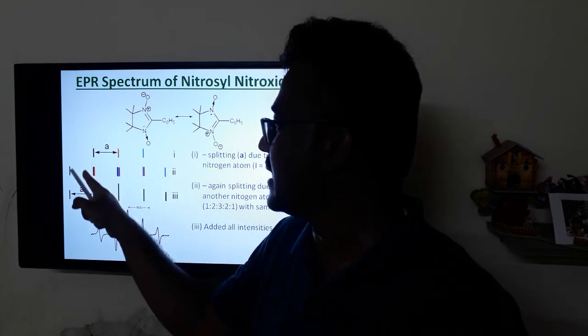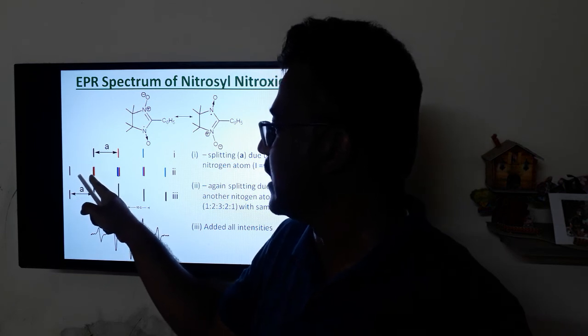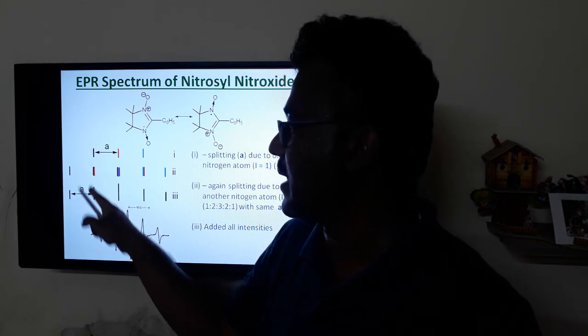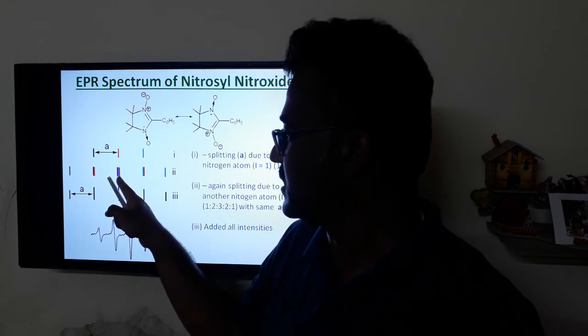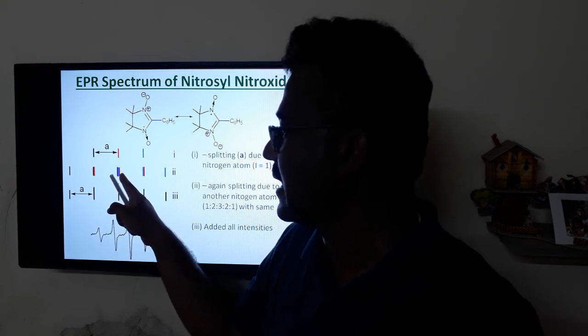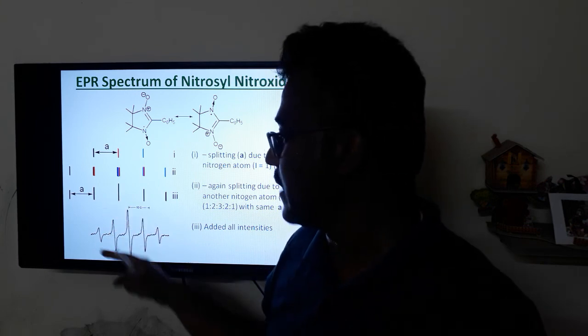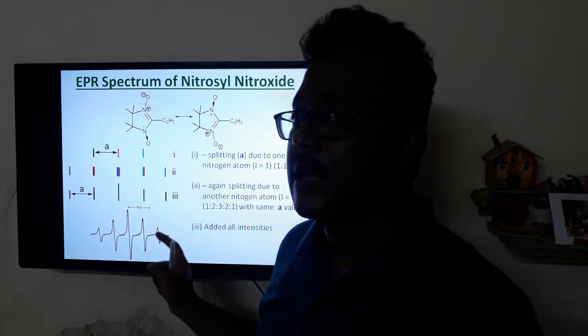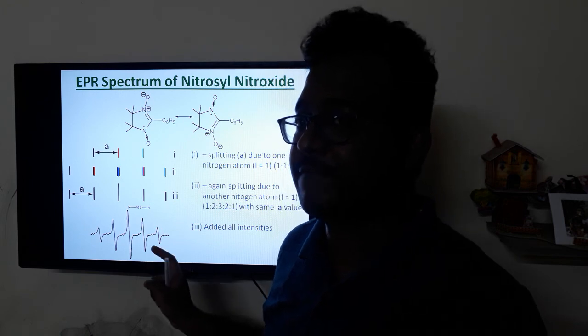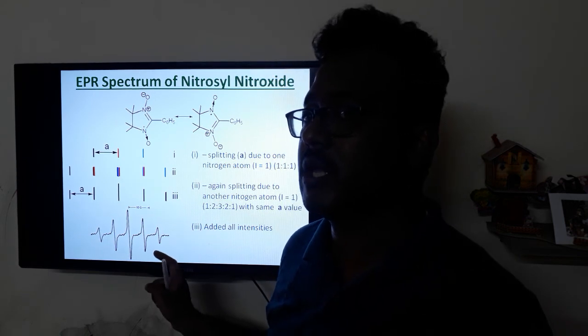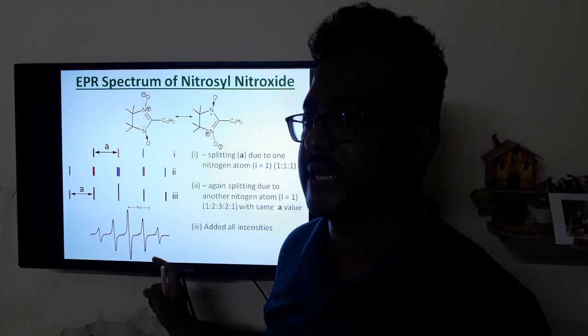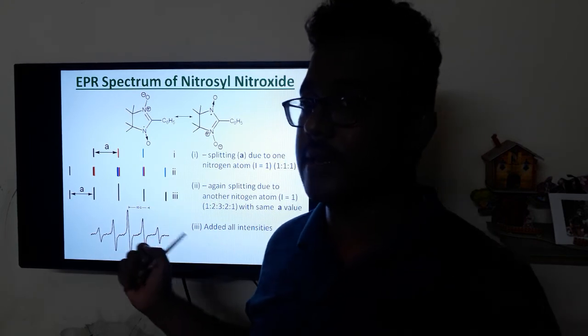So in this case, the red color and black color overlap to give two intense peaks. At the center, blue color, red color and black color all three overlap to give a three-times intense peak. So finally you get a pentet with 1:2:3:2:1 intensity. Please remember this one, it's very important.